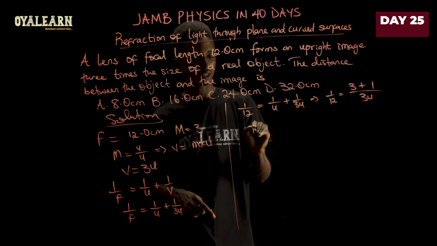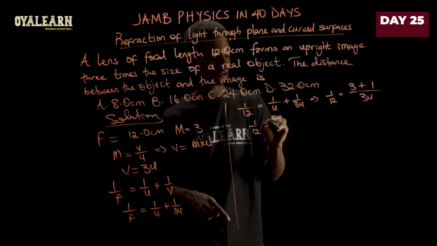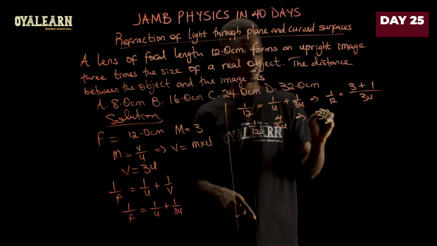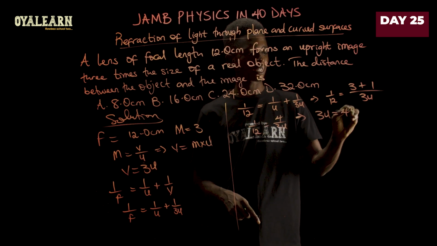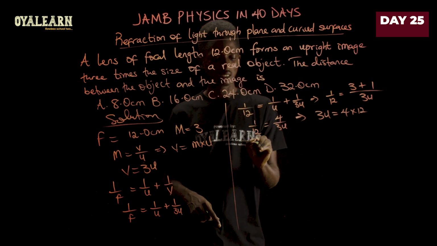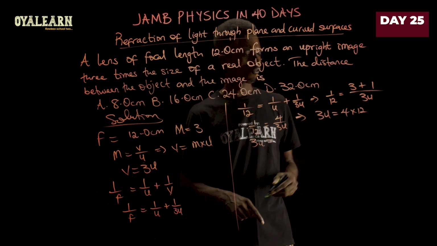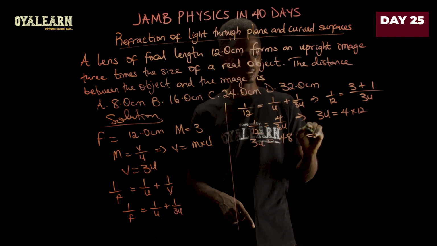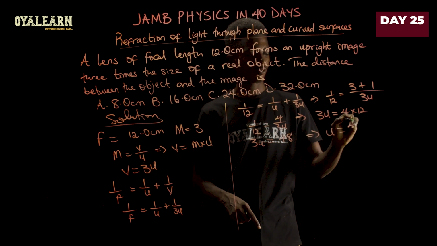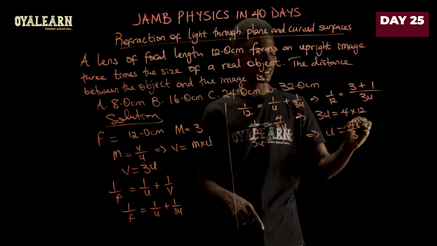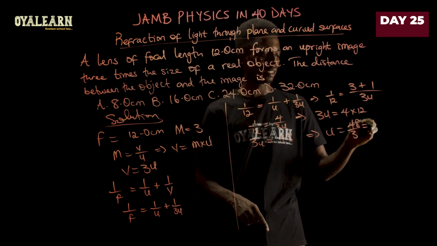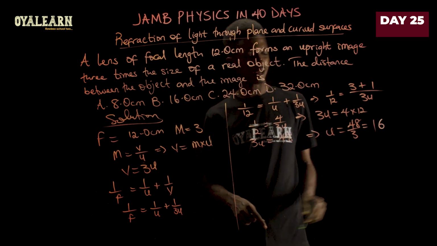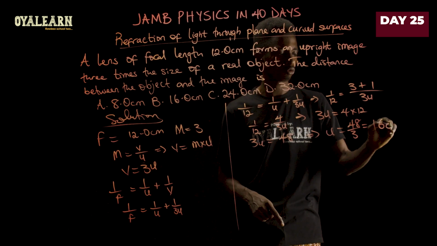So 1 over 12 equals 4 over 3U, which implies that 3U equals 4 times 12. So 3U equals 48, and this implies that U equals 48 divided by 3, and this will give us 16 centimeters for U.